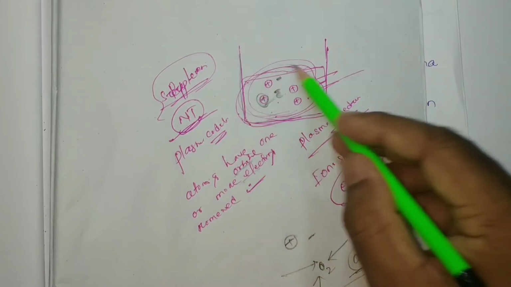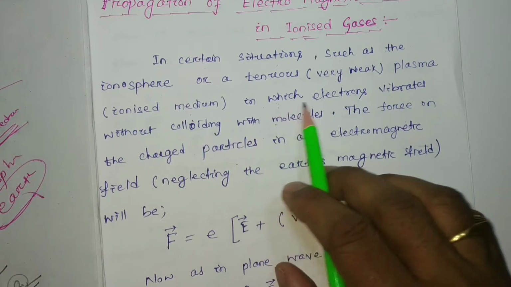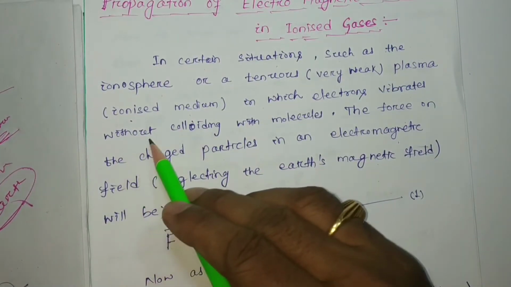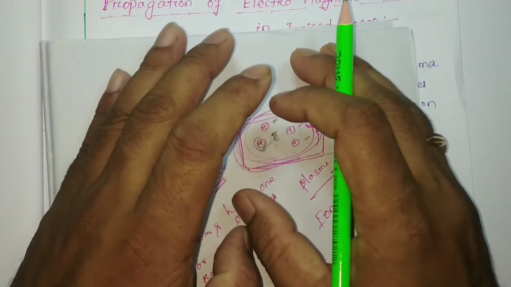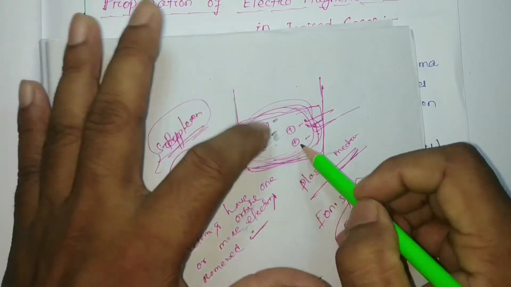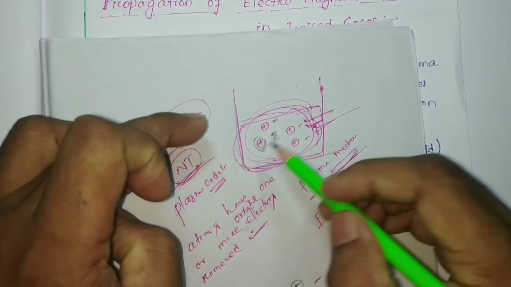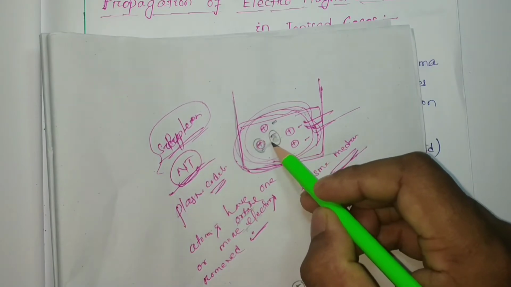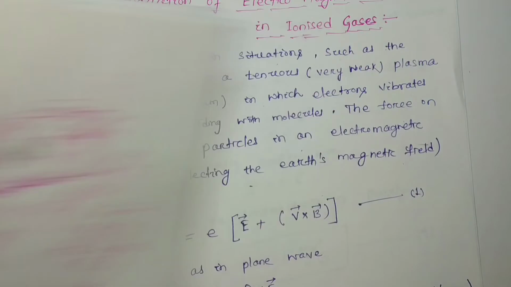This is the so-called ionized medium, in which electrons vibrate without colliding with the molecules, because at equilibrium, if I add the magnitudes of the positive and negative charges, it will be zero. So at equilibrium the electrons oscillate in this medium without colliding with the atoms.